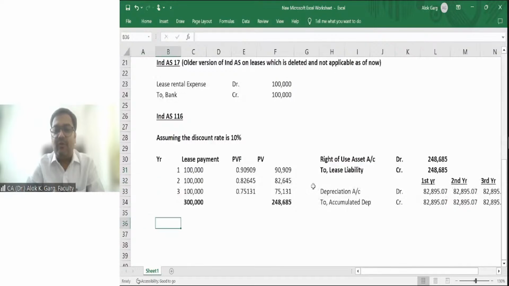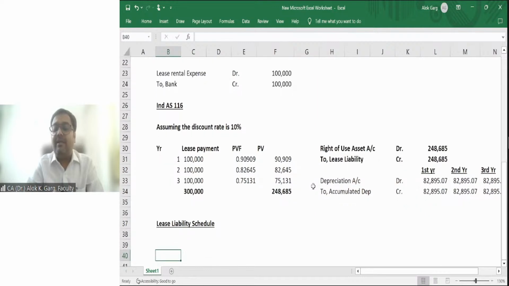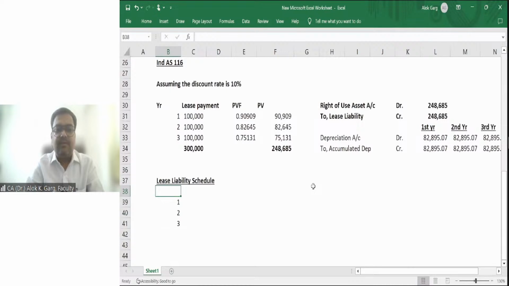Let's make a lease liability schedule. You will find an interest here. In the lease liability schedule, we have debited P&L by 248,685 as depreciation. Now we have interest cost also. Year 1, 2, 3. This is your year. This is your opening liability. This will be your interest cost. This will be your lease payment. This will be your closing liability.